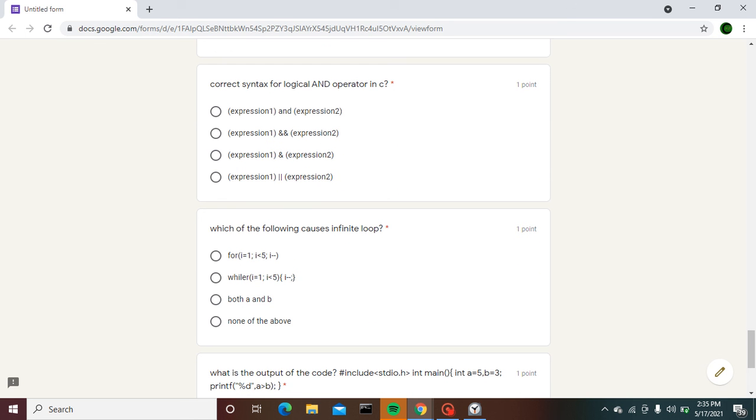Next question. Correct syntax for the logical AND operator in C. Expression 1 and expression 2. Expression 1 double ampersand expression 2. Expression 1 ampersand expression 2. Expression 1 parallel to expression 2. How can we declare the AND operator?